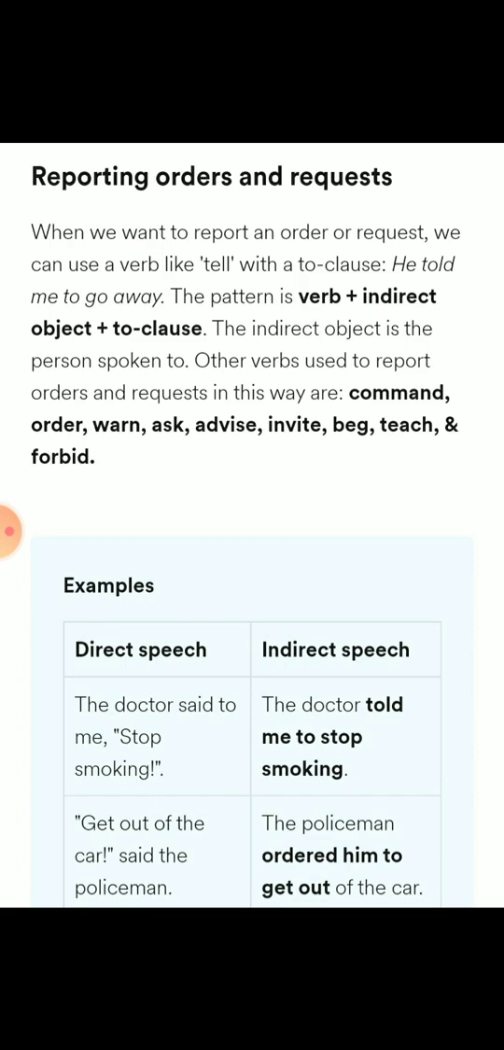See, when we want to report an order or request, we can use a verb like tell with a to clause. He told me to go away. The pattern is verb plus indirect object plus to clause. The indirect object is the person spoken to. Other verbs used to report orders and requests in this way are command, order, warn, ask, advise, invite, beg, teach and forbid.